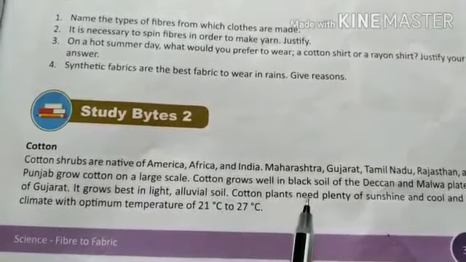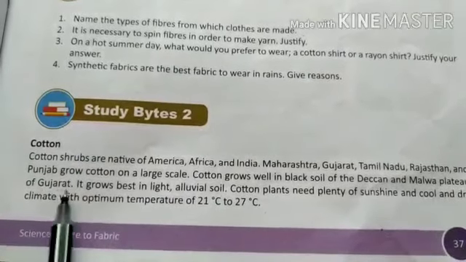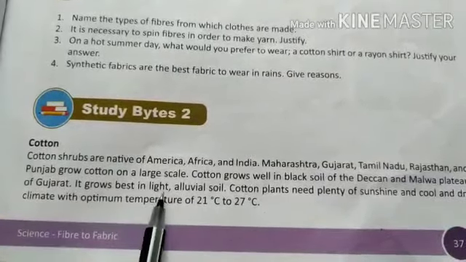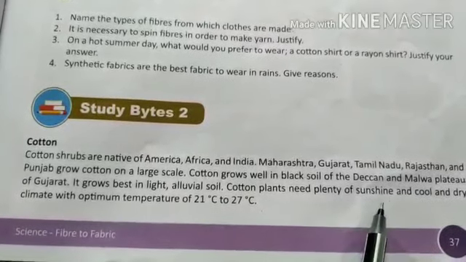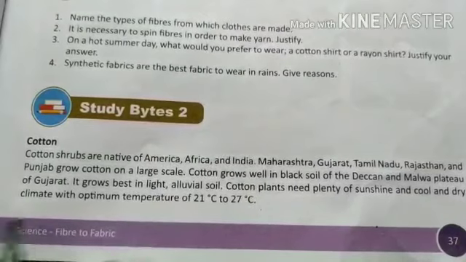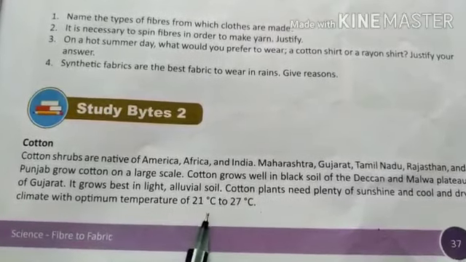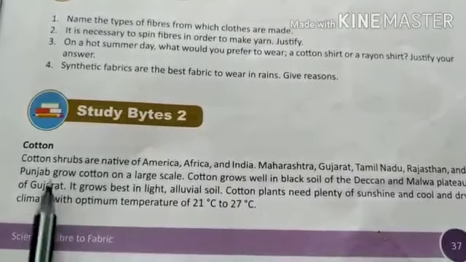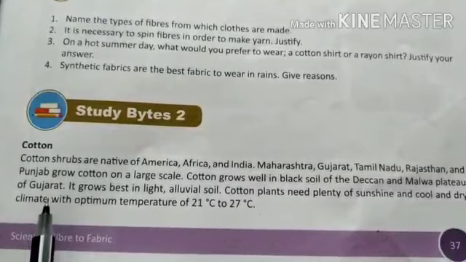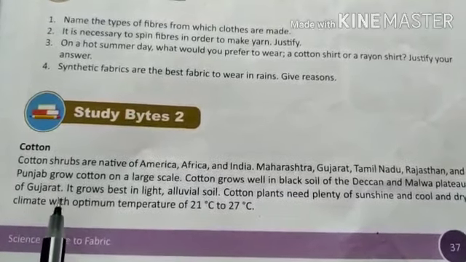Cotton grows well in black soil of the Deccan and Malwa Plateau of Gujarat. It grows best in light alluvial soil. Cotton plants need plenty of sunshine and a cool and dry climate with an optimum temperature of 21 degrees Celsius to 27 degrees Celsius. Here we have studied what requirements the cotton plants need to grow.